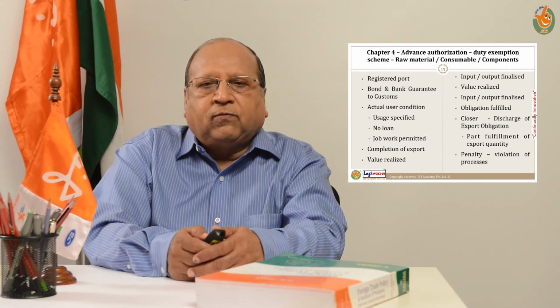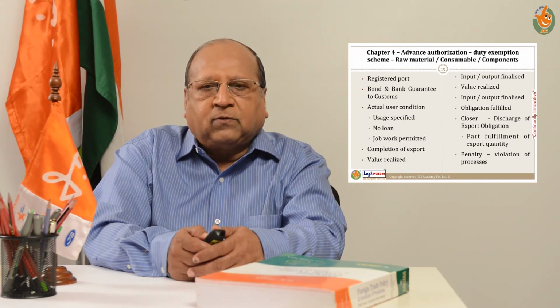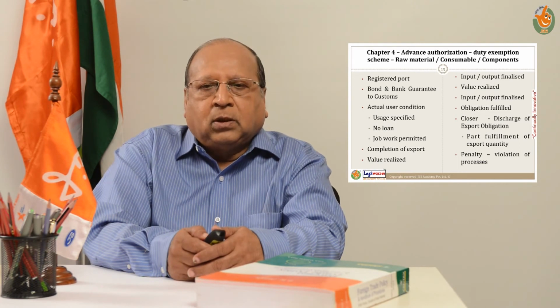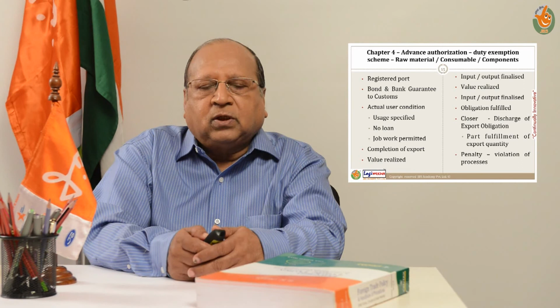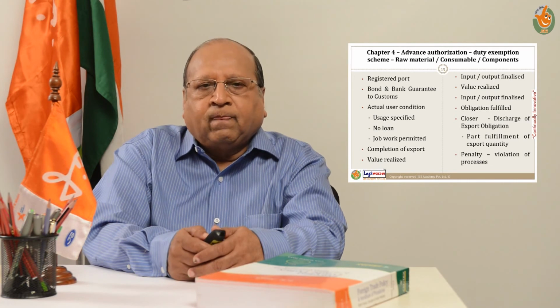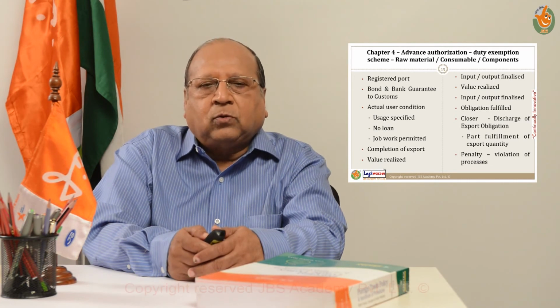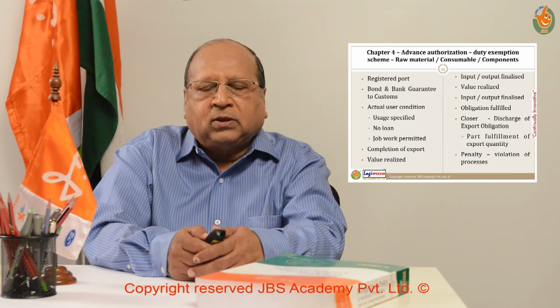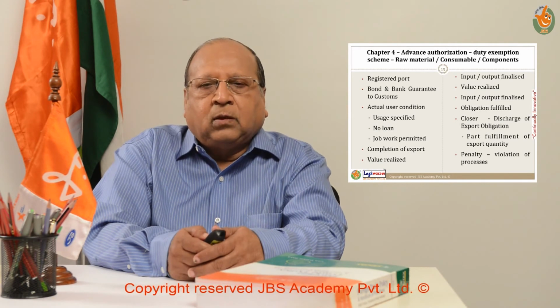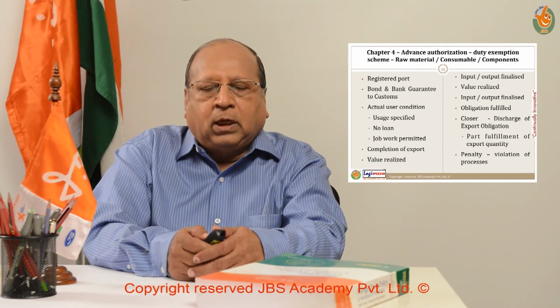The joint DGFT office, on verification of the details furnished, documents like shipping bills, bank realization certificate, and certain statements and declarations, if satisfied, will issue an export obligation discharge certificate addressed to the customs authorities where the authorization had been registered. The customs authorities will also from their side verify the export details, and if they are satisfied, will redeem the bond, including the bank guarantee that would have been furnished.